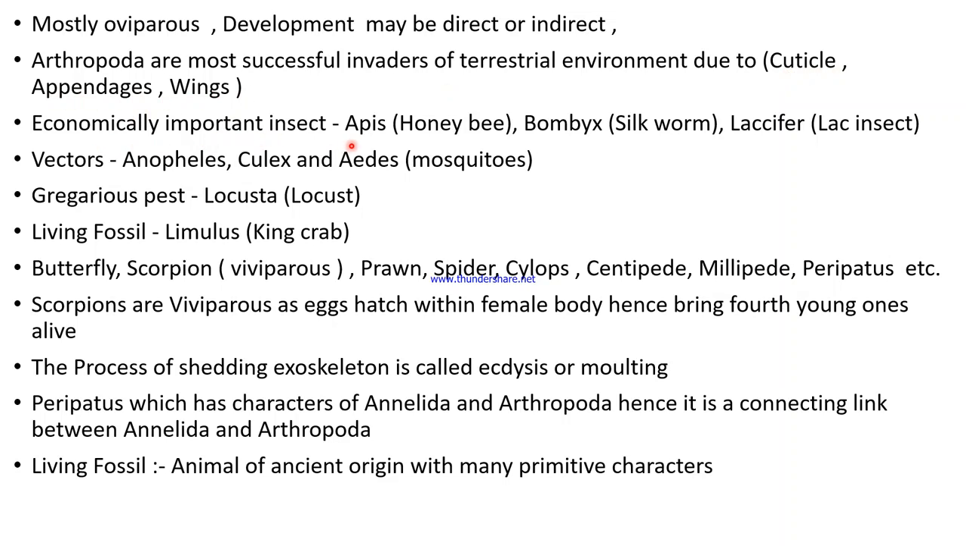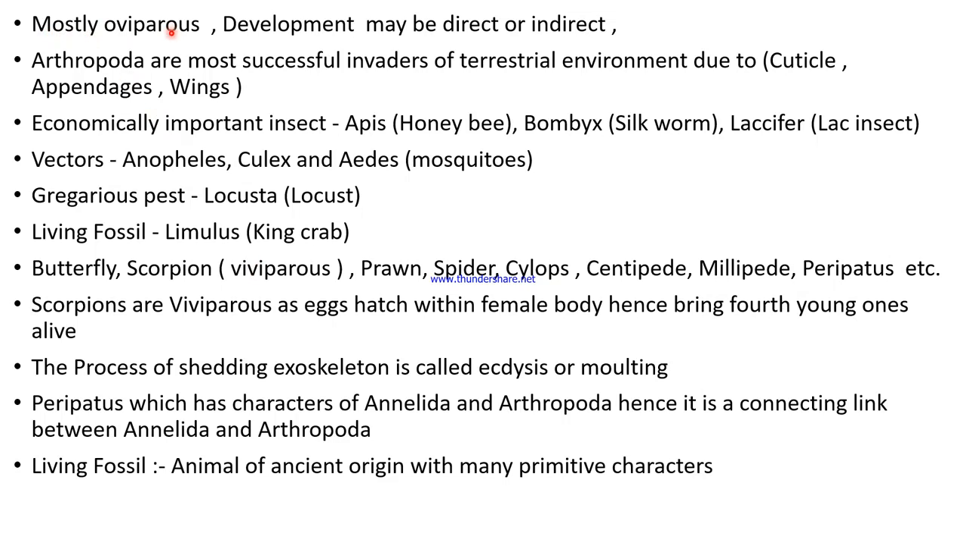Economically important insects: Apis, that is honeybee; Bombyx, that is silkworm; and Laccifer, that is lac insect. Vectors: Anopheles, Culex and Aedes mosquitoes. Gregarious pest: Locusta, locust. Living fossil: Limulus, king crab. Butterfly, scorpion. Scorpion is viviparous.